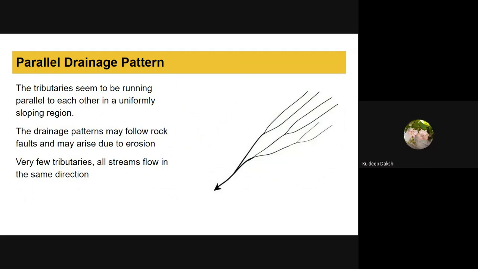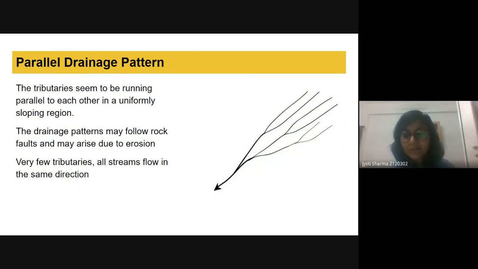Yes, ma'am. There are two reasons. The first one is when there is a mountain range or a hill range. When there are two rivers on each side, they will run parallel, and they will meet when the mountain range or the hill range ends. Yes, exactly.